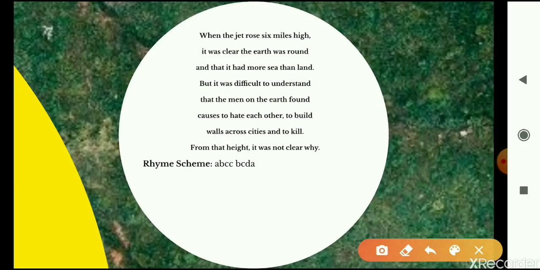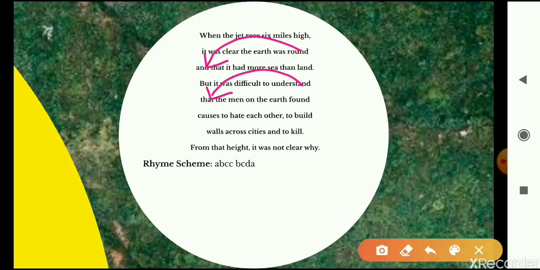Look at the second line. It was clear that the earth was round and that it had more sea than land. You see, this thought is carried forward to the next line. Line 2 and 3 just seem like a single sentence. However, the line changes in the poem, right? Come to the fourth line. But it was difficult to understand that the men. So understand that the men, this is the same sentence. It was difficult to understand that the men on the earth found causes to hate each other.